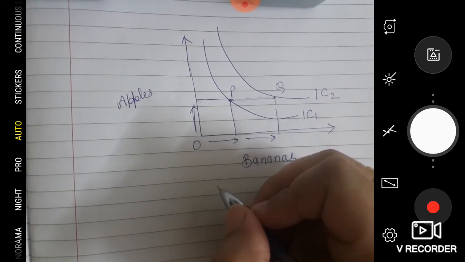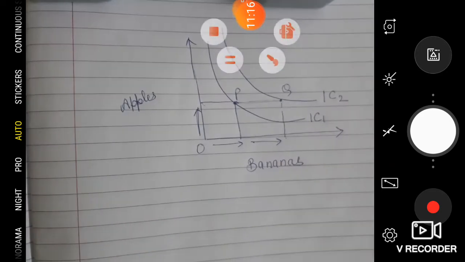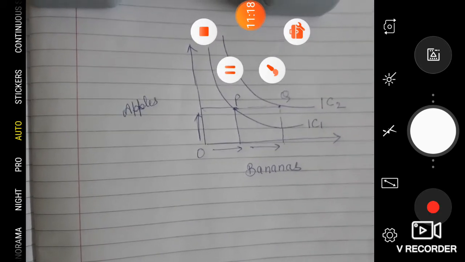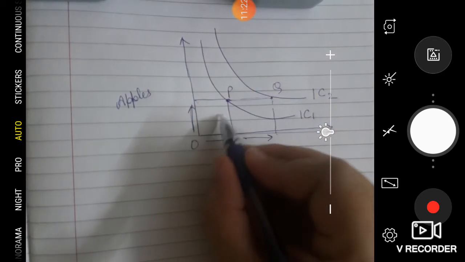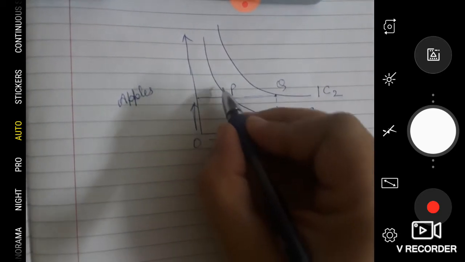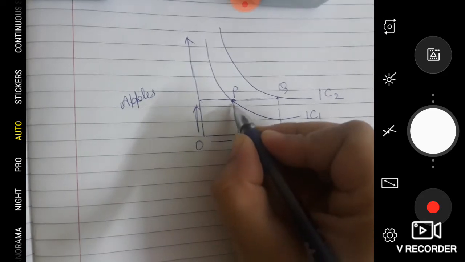I have increased the quantity of banana and apple remains the same. In the other case, banana remains the same.